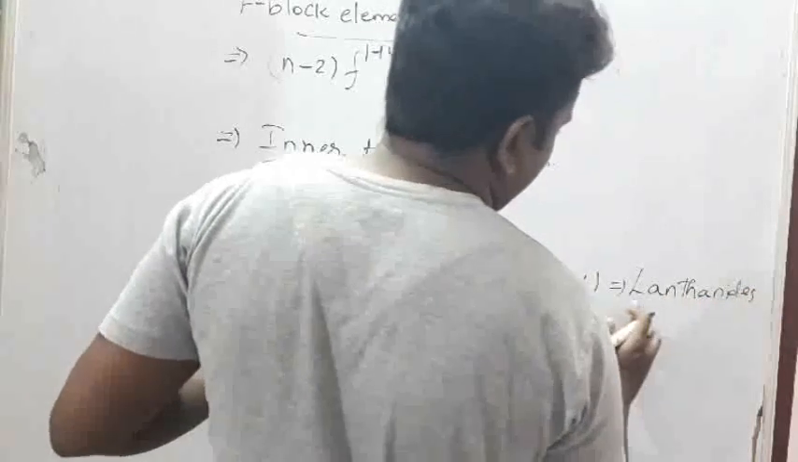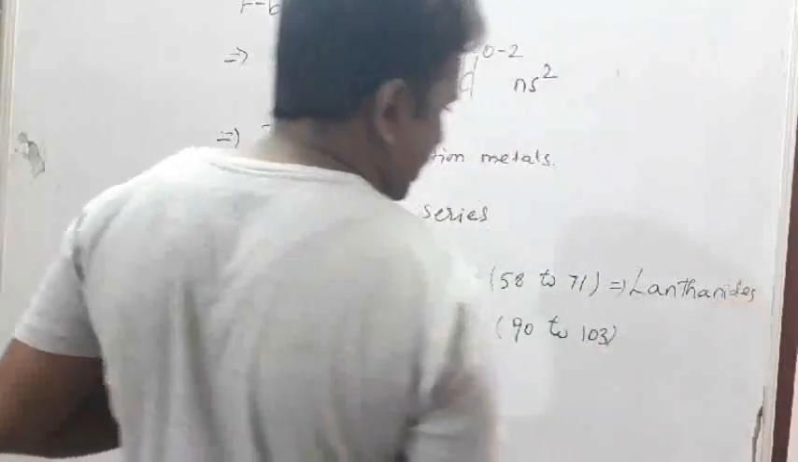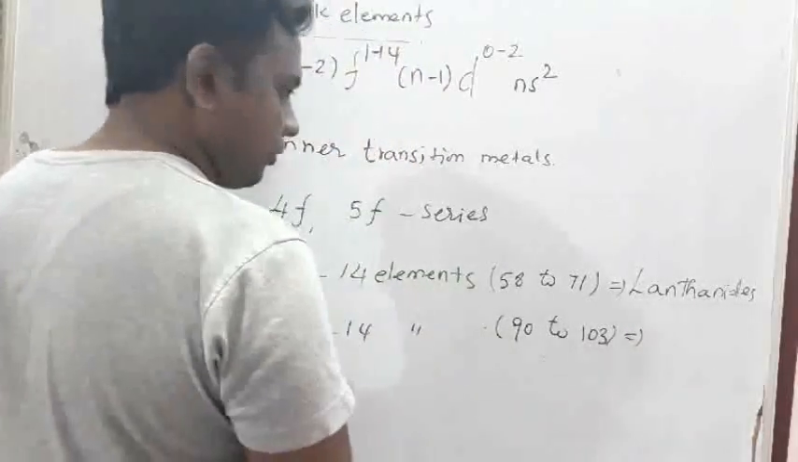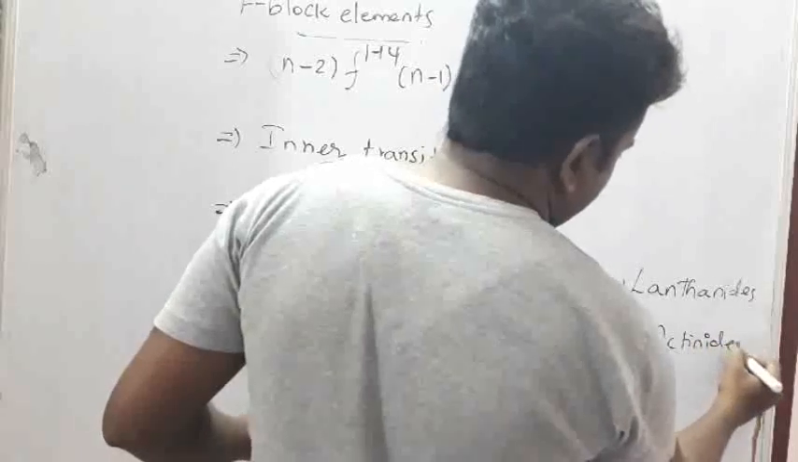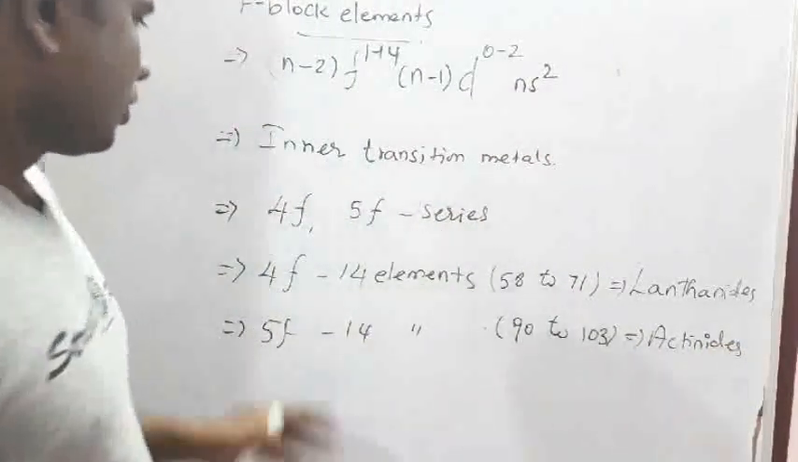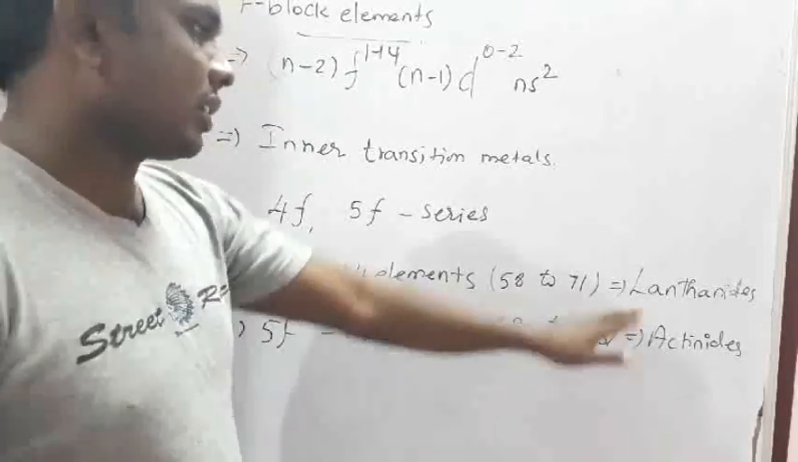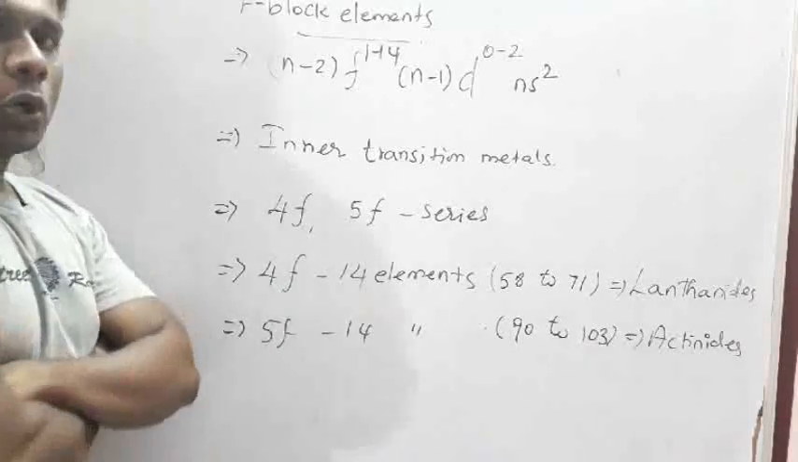Lanthanides, spelled L-A-N-T-H-A-N-I-D-E-S. Same as that, the 5f series is called actinides. So 4f elements are lanthanides and 5f elements are actinides. Okay, so this is about F block elements.